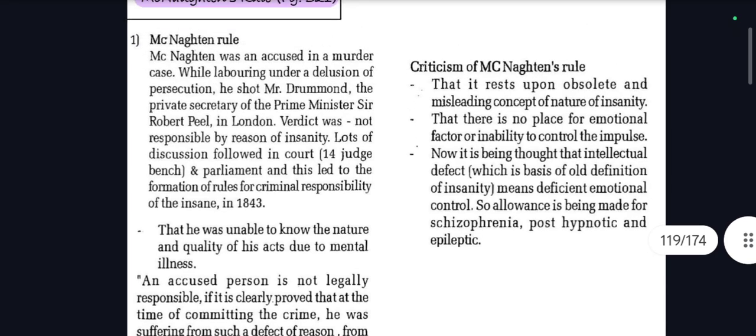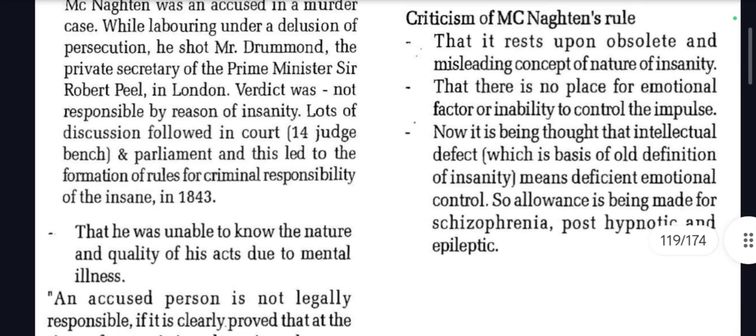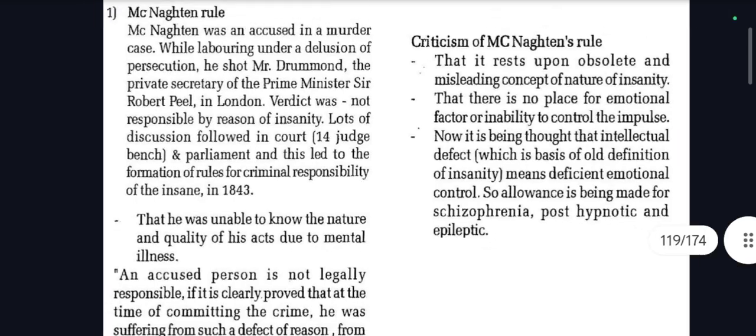Then what is a criticism? That it rests upon an absolute and misleading concept of the nature of insanity, that there is no place for the emotional factor or inability to control the impulse. Now it is being thought that the intellectual defect, which is the basis of the old definition of insanity, means deficient emotional control. So allowance is made for schizophrenia, post hypnotic and epileptic people also. So this is the criticism which this rule faces.